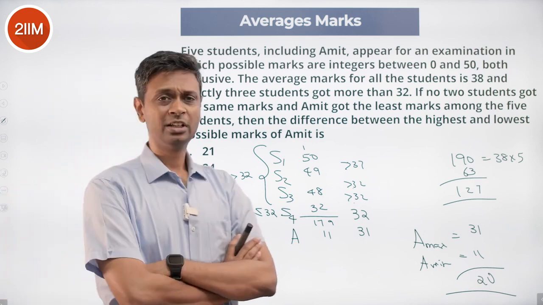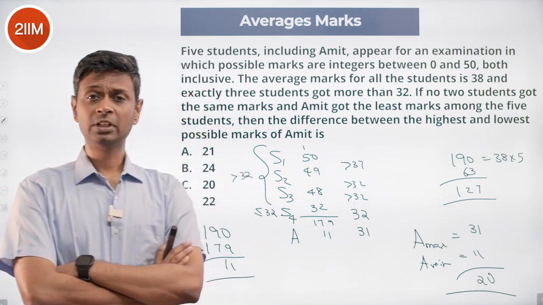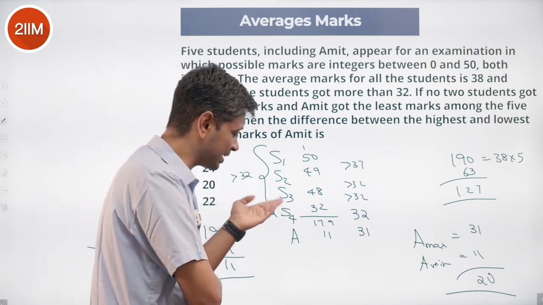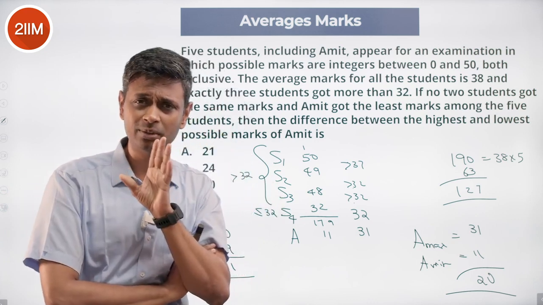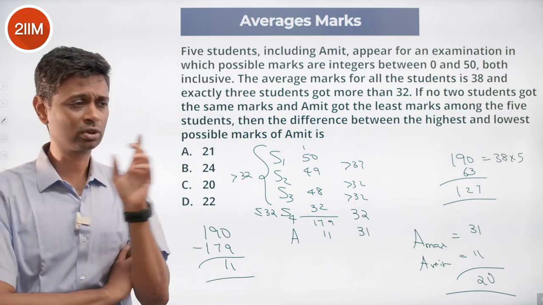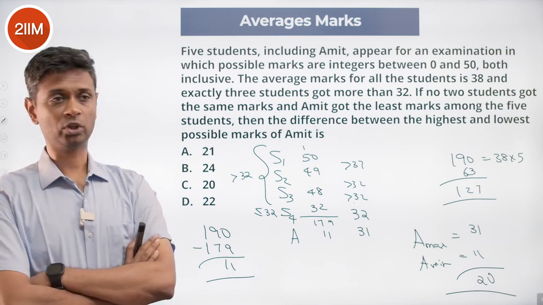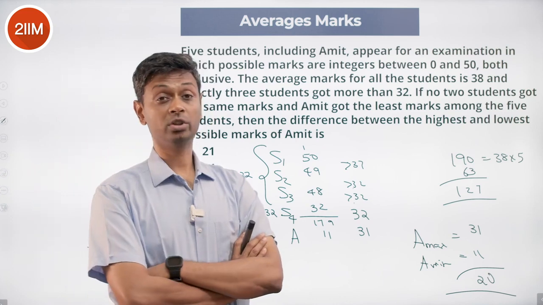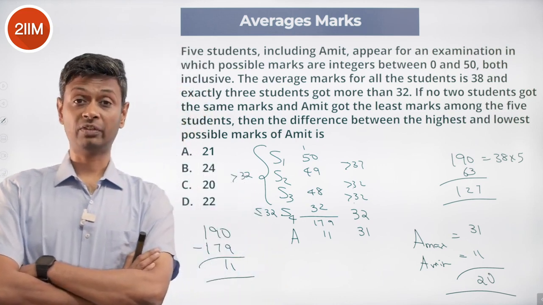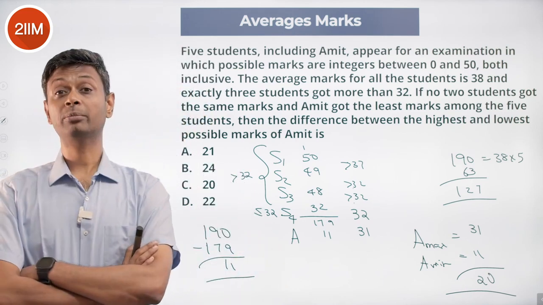Amit is the least. If Amit has to be maximum, then S4 has to be as high. The maximum value S4 can take is 32. Amit maximum can be 1 less than S4, 31. Easy. Amit has to be minimum. Other 4 have to be as high as possible. 50, 49, 48, 32 is the best scenario, which makes Amit as 11. 31 minus 11 is 20.